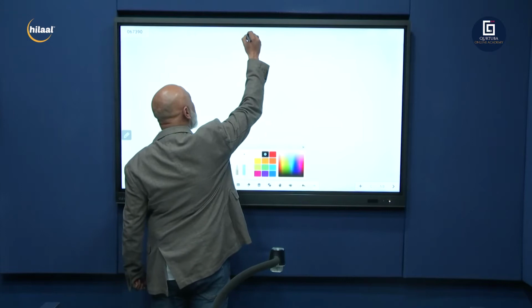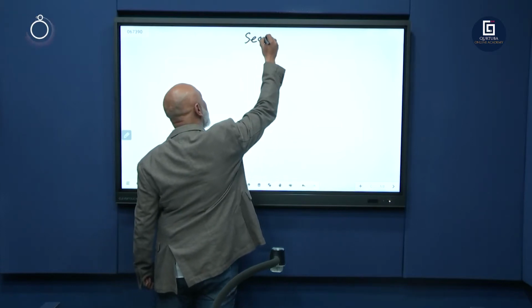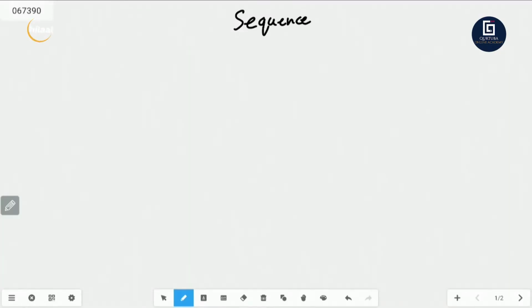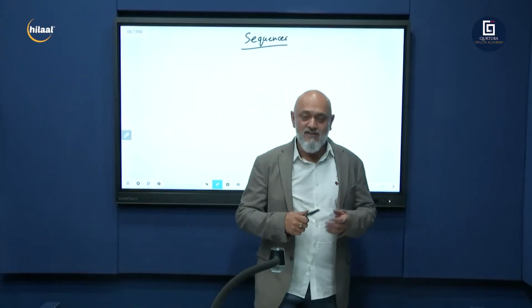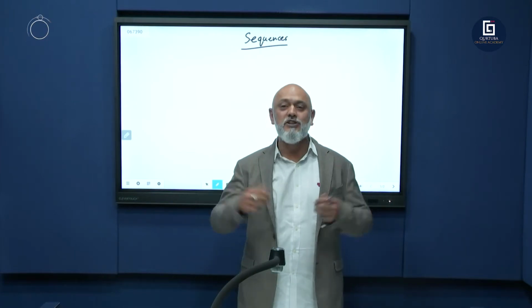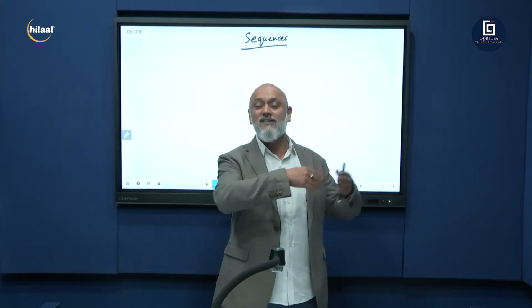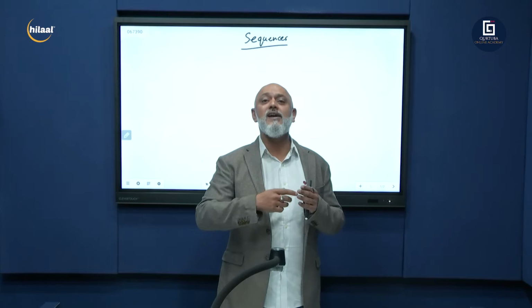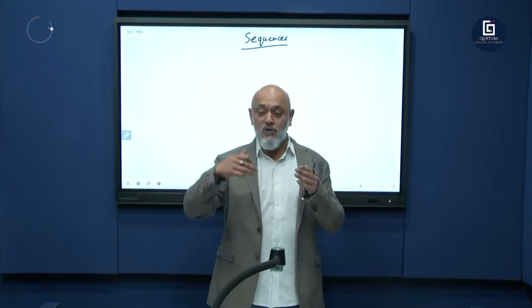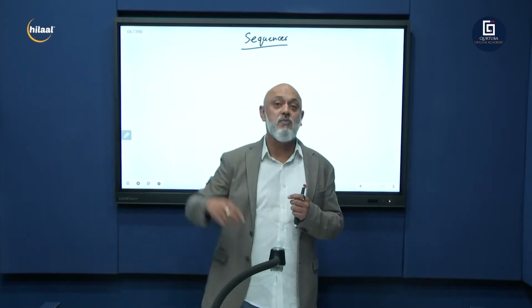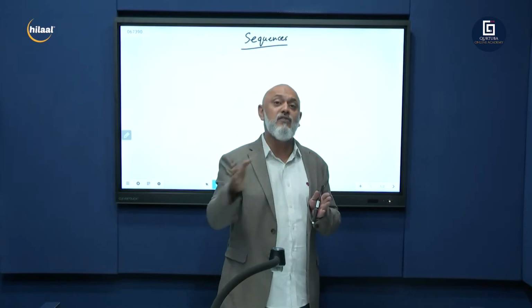So we're starting with sequences and series. So put the heading there, sequence. Now, these are number patterns, guys. What is a sequence? We use this in everyday life. So parents, to put you into the picture, why do we have sequences? You can have street poles that are evenly spaced down your road. You want to find out what is the distance between yourself and the last street pole. And you know they are evenly spaced.